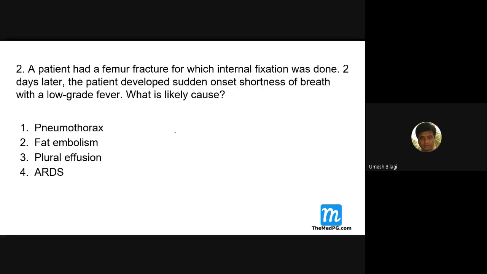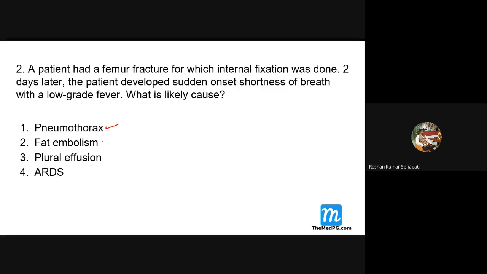Now we'll go to the second question. A patient had a femur fracture for which internal fixation was done. 2 days later, the patient developed a sudden onset of shortness of breath with a low-grade fever. What is the likely cause? So, what do you think?